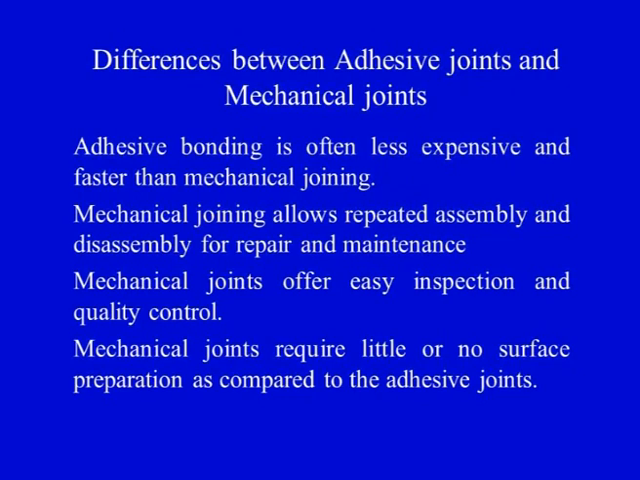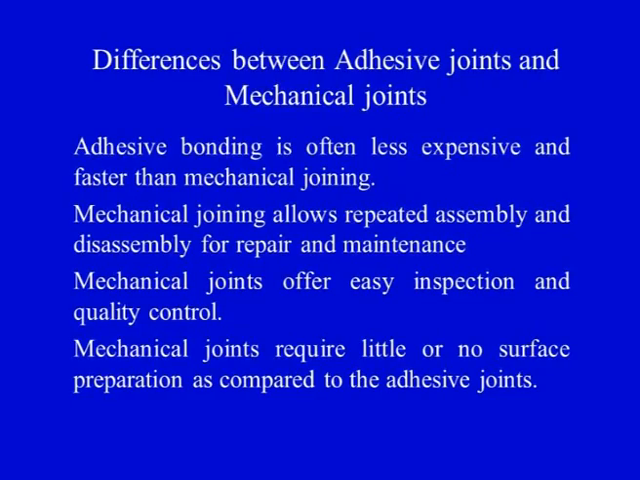Mechanical joints offer easy inspection and quality control, which is very obvious as compared to the previous point which we have already highlighted. Mechanical joints require little or no surface preparation as compared to the adhesive joint. Therefore adhesive joints require surface preparation before the adhesive can be applied in order to get a good bond strength. If we do not do the surface preparation, the bond strength that we would get would not be of very high quality.